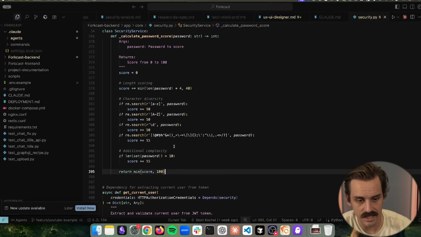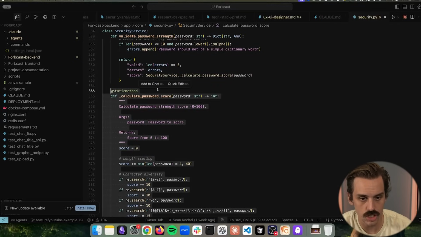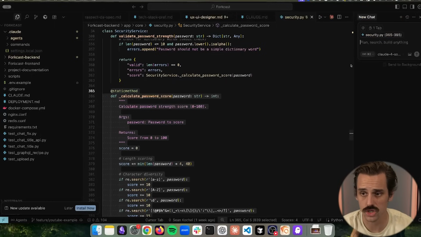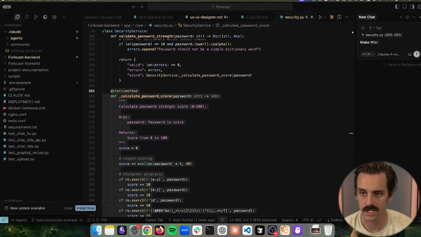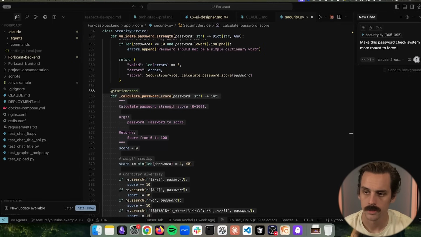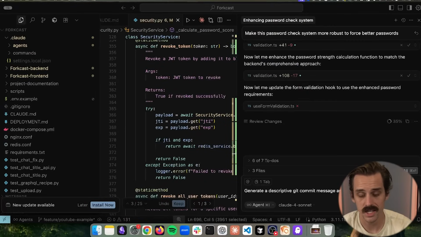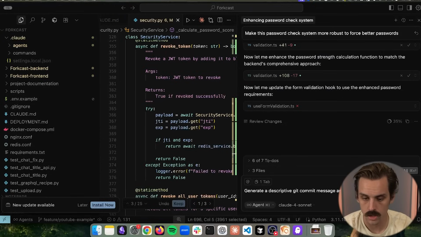So let's just say, as an example, I came through here and I wanted to change how this system works. So this is a system that scores the quality of a password or the strength of a password. And let's say that we wanted to make this password check system more robust to force better passwords. Now, once that entire process is done, I can use another command, generate a descriptive git commit message and commit our changes, right?